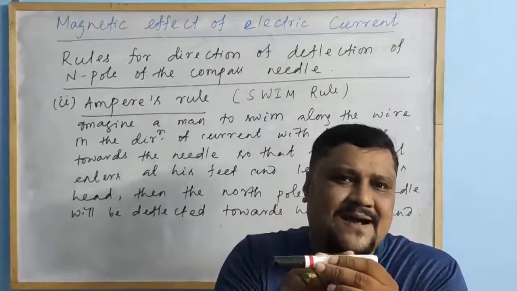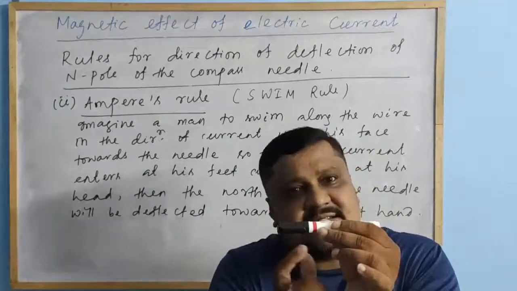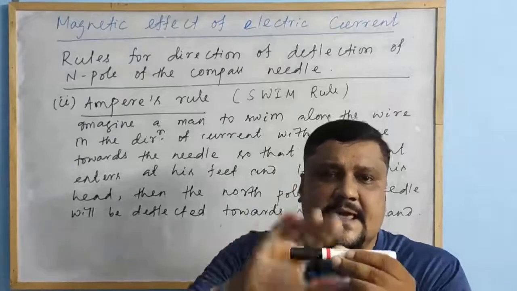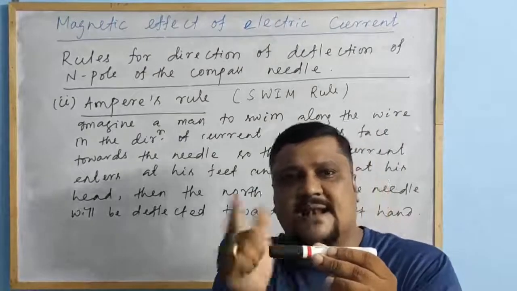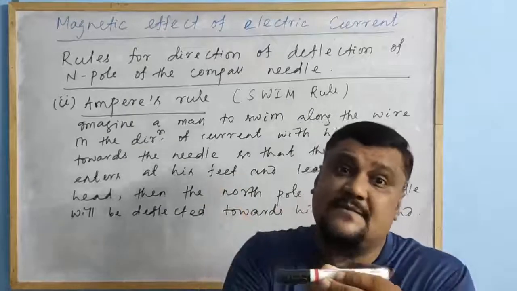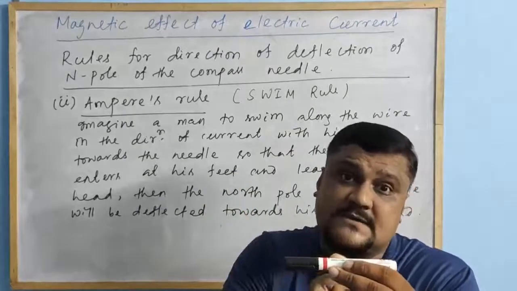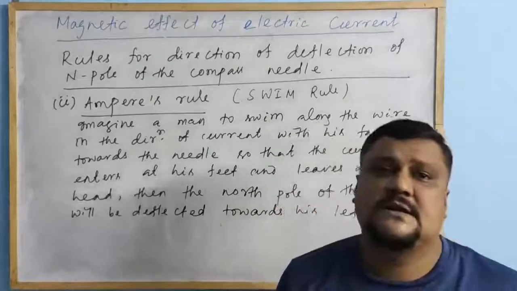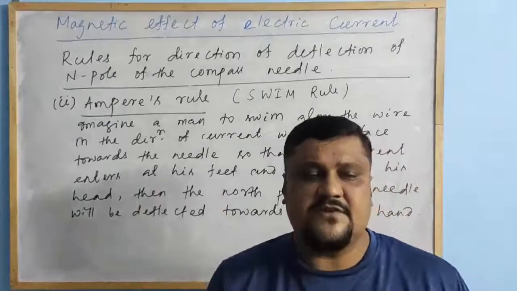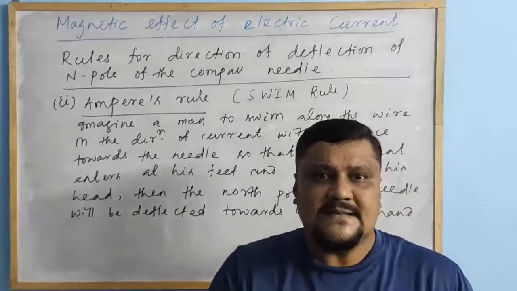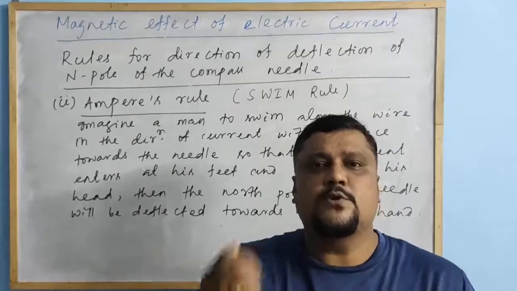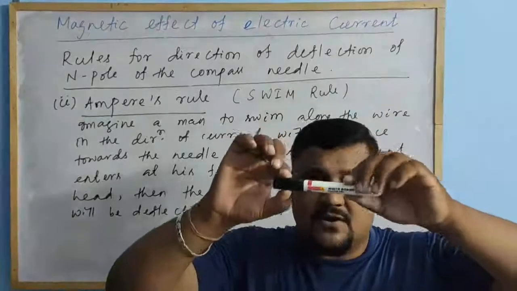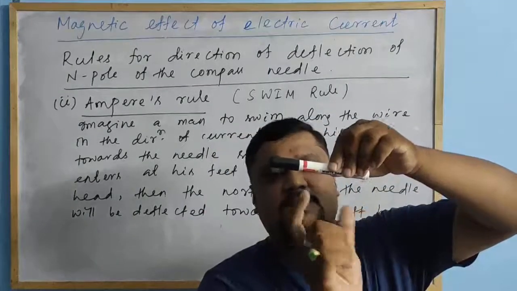Next, when the strength of the current increases, the compass needle deflection also increases, meaning it is more influenced by the magnetic field. Next, if the direction of the current in the conductor is reversed, then the deflection of the compass needle is also reversed. These are the observed facts. From these observed facts, we conclude that when current is flowing, it produces a magnetic field. And another thing you should remember: suppose this is the conductor and you have placed the compass needle here and it shows some deflection.